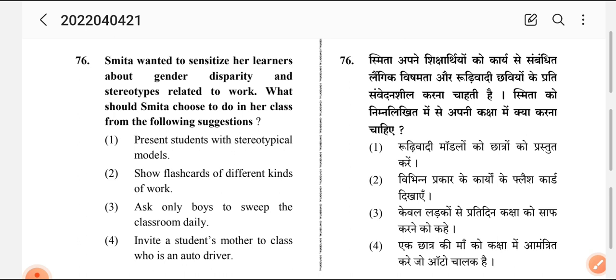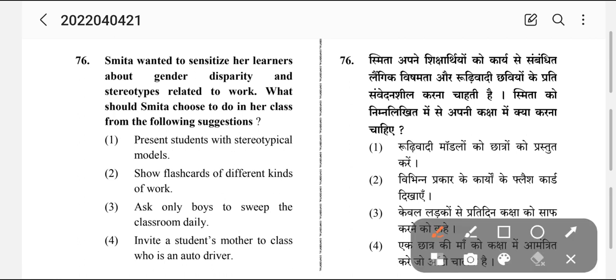What should Smita choose to do in her class? Number one, present students with stereotype models. Show flashcards of different kinds of work. Ask only boys to sweep the class daily. Invite a student's mother in class who is an auto driver.